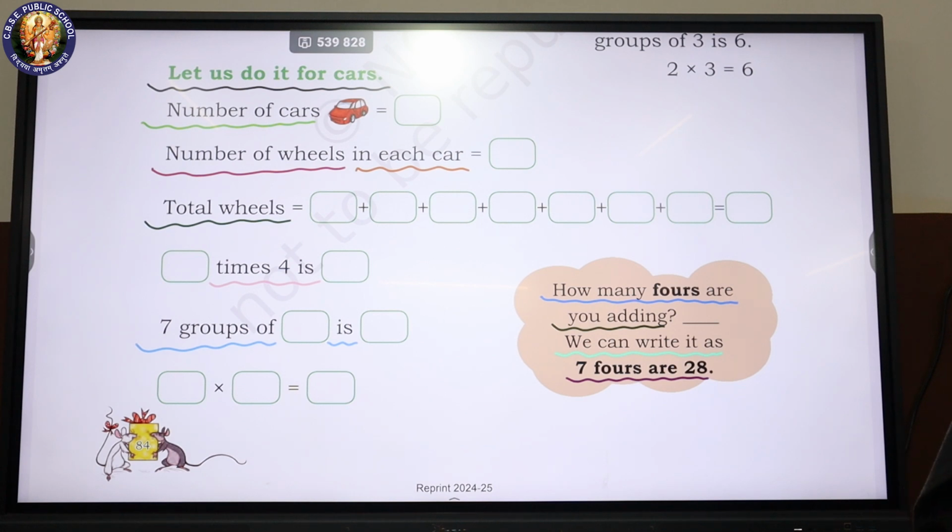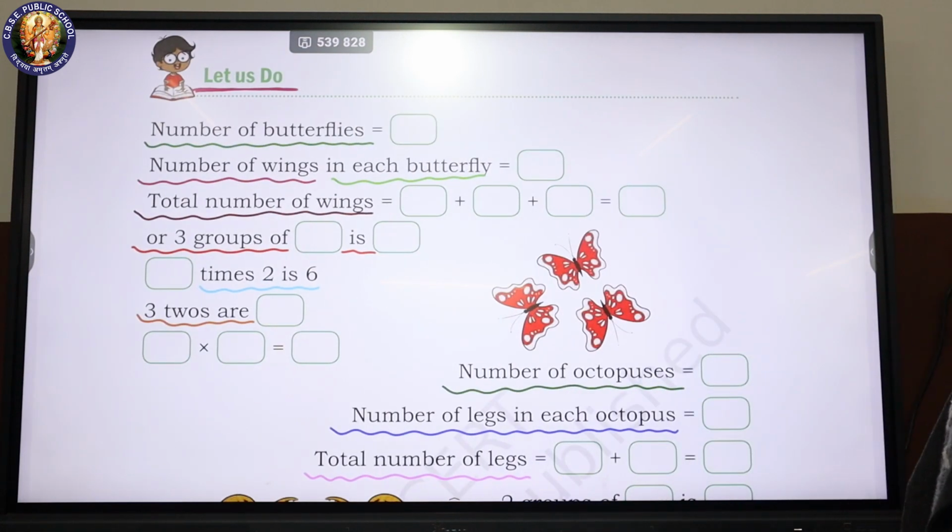How many 4s are you adding? Blank. We can write it as 7 4s are 28.